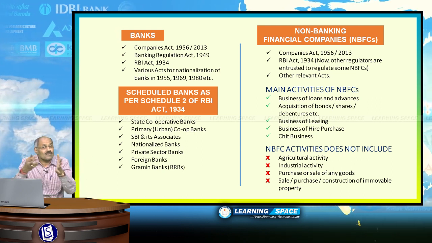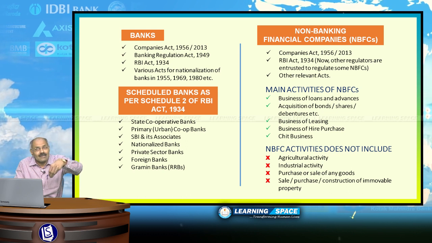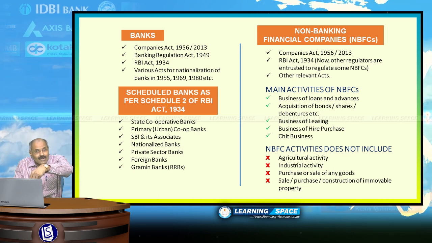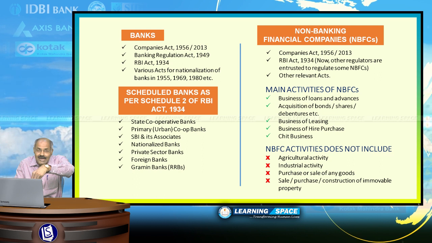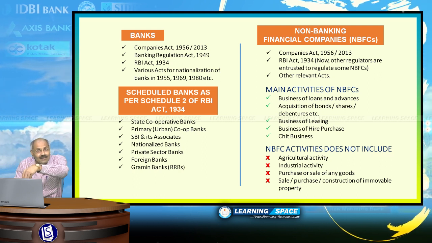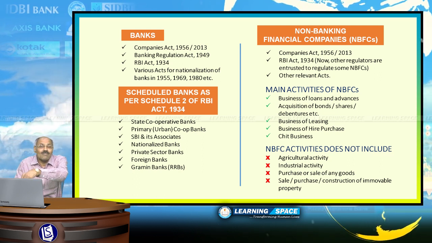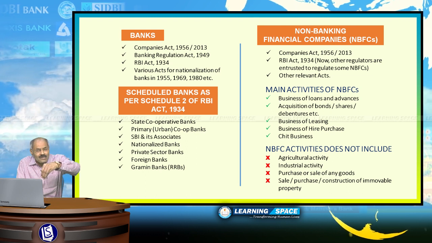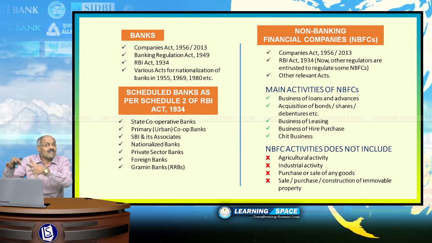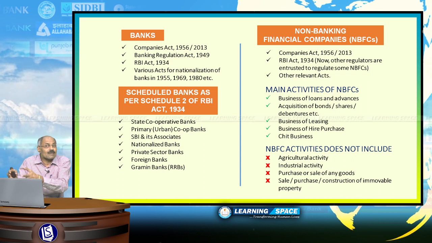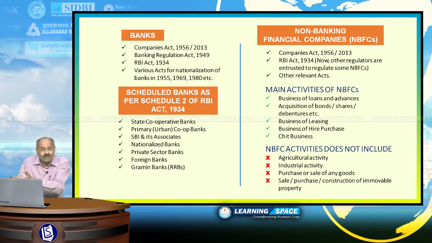We will come to this subsequently, and let us look at non-banking financial companies and the various acts under which they function. Non-banking financial companies will function as per the Companies Act of 1956, which was subsequently revised in 2013.